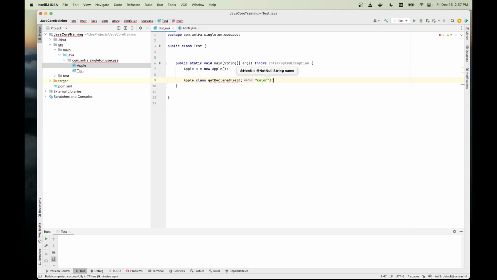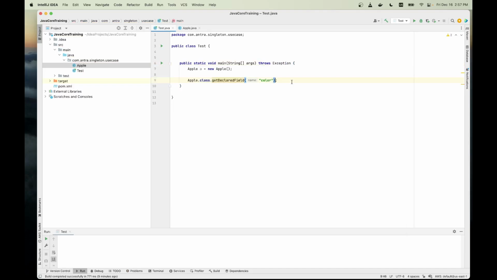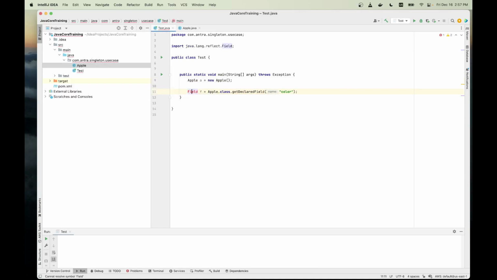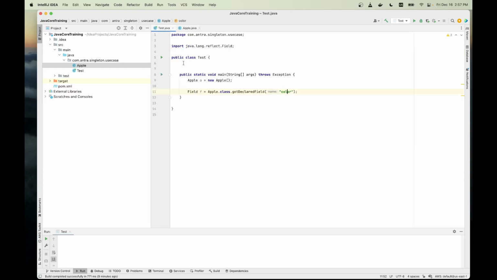It will throw exception, so we can just simply throw exception, all of them, for the time being. And once we get this, it will return us a field object. This is going to represent the field of this color field. You can think of it like this line is returned as the object inside this field object.